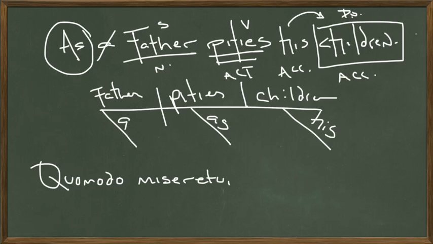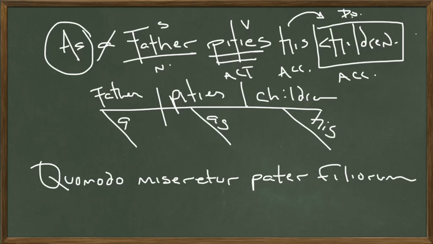Quomodo means how, and the verb he places next, miseretur, as a father pities his children. So we have quomodo miseretur, we have as pities. Now we need father, which of course is pater. That's easy. Quomodo miseretur pater, and then we need children. And in his book, William Dodds uses the generic son, filius, and turns it into filiorum.